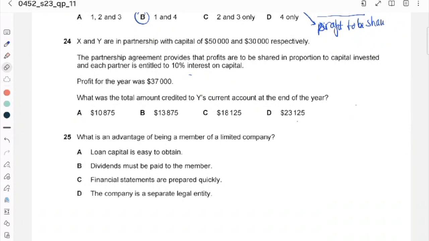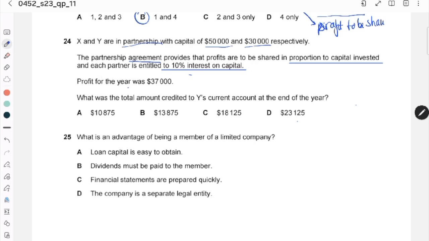We are going to answer number 24. X and Y are in partnership with capital of 50,000 and 30,000 respectively. The partnership agreement says the profit is to be shared in proportion to capital invested, and each partner is entitled to 10% interest on capital.